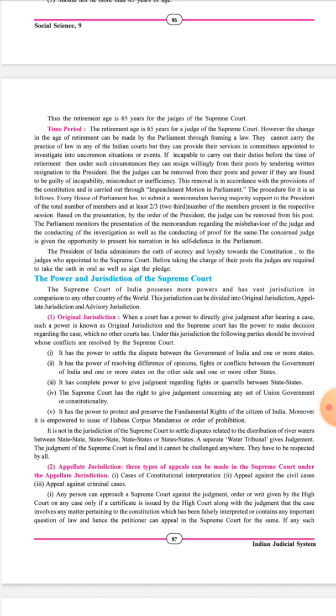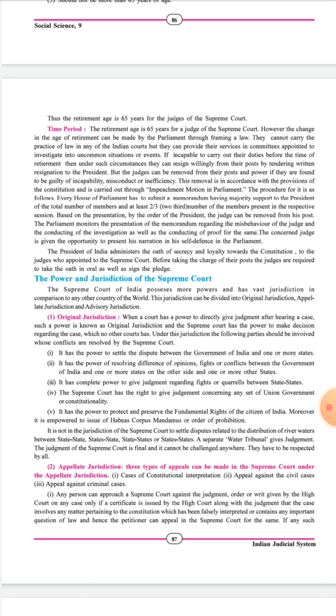Through impeachment they can be removed from the post. The procedure for it is as follows. See, the procedure of impeachment of a Supreme Court judge is that every house of Parliament has to submit a memorandum having majority support to the president, of the total number of the members and at least two-third of the members present in the respective session.